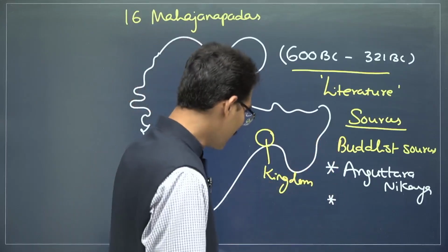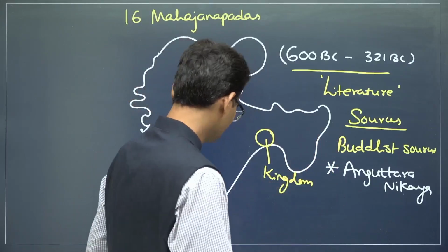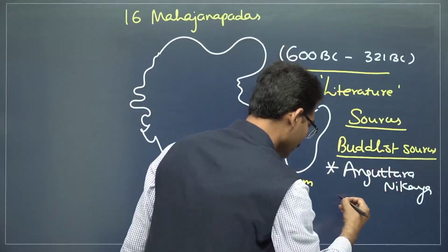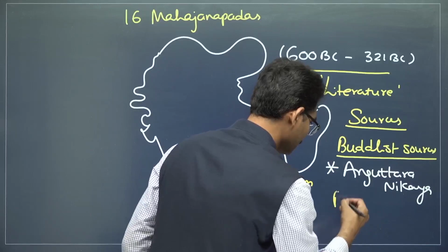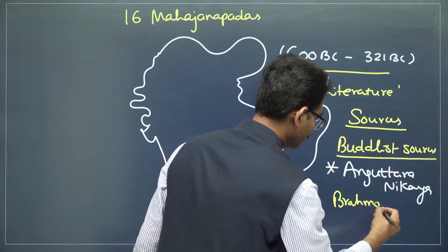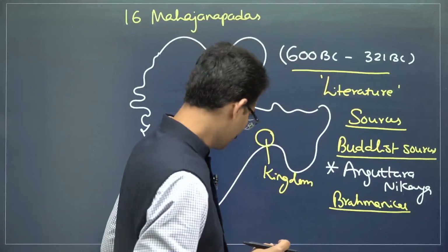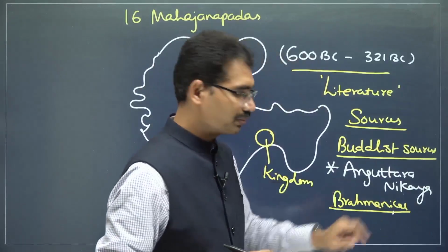Next one, Sanskrit or the Brahmanical literature. So one is Buddhist sources, another one is Brahmanical sources. Very important book, already asked multiple times in prelims also.